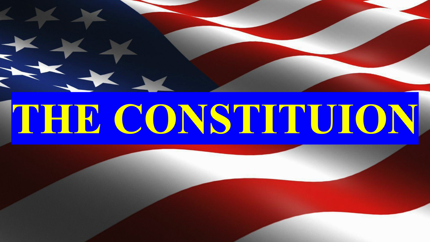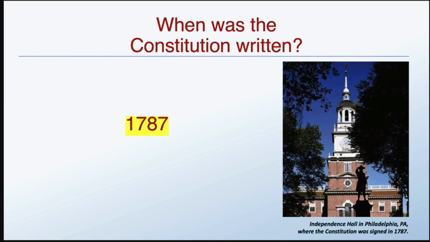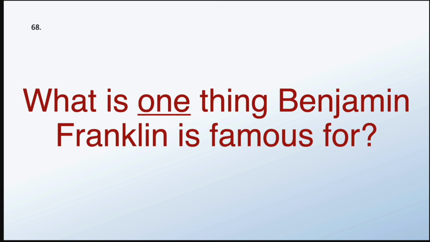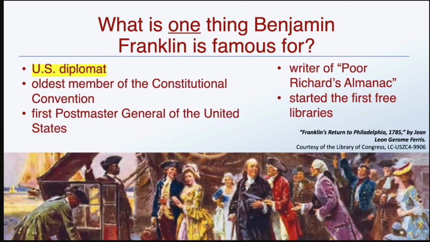The Constitution. When was the Constitution written? 1787. What is one thing Benjamin Franklin is famous for? He was a U.S. diplomat.